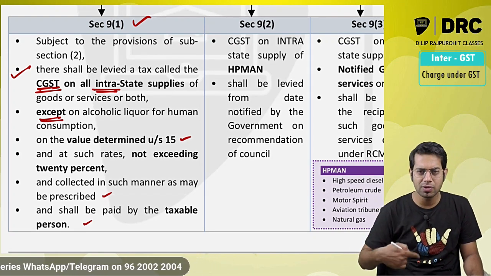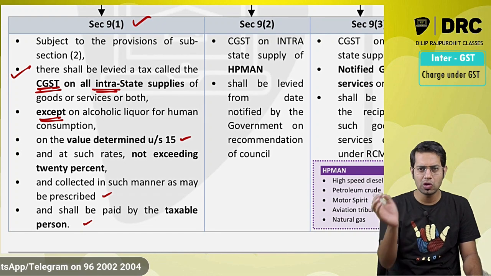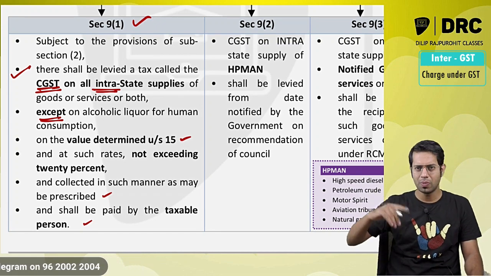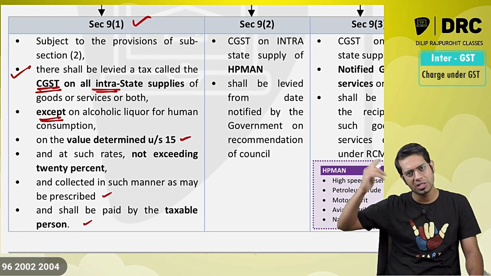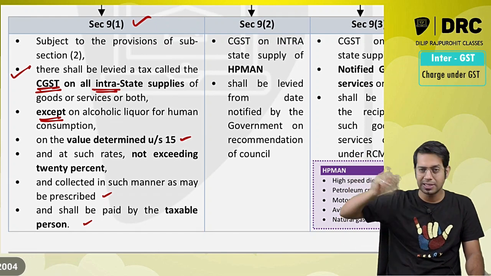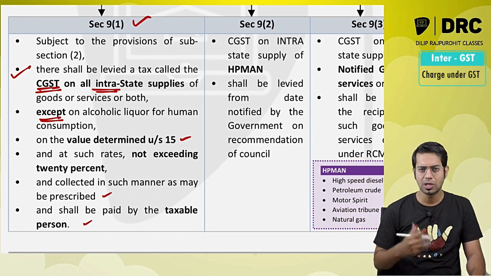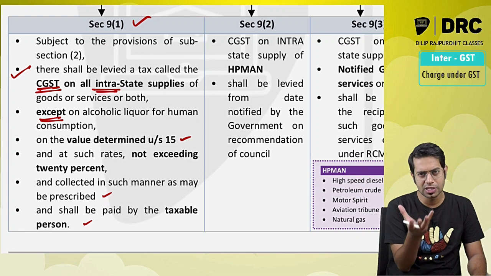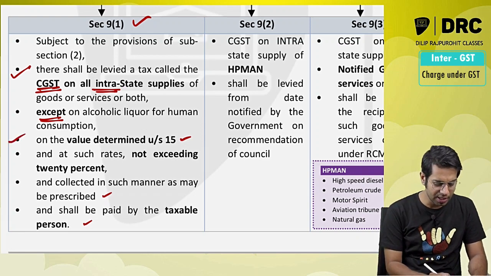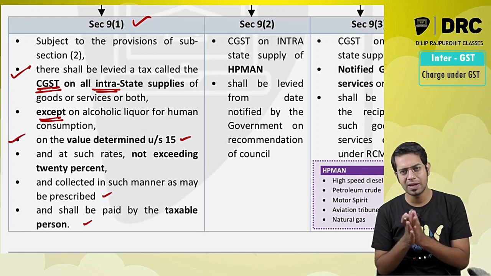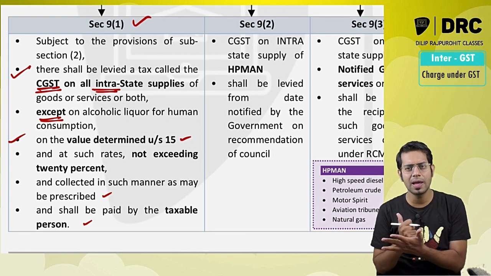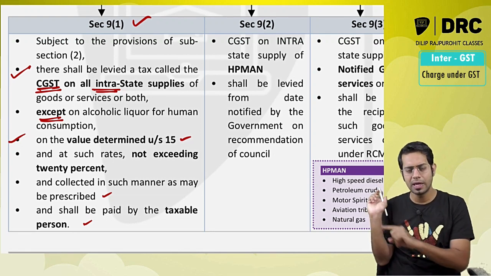Meaning, on all the different types of intrastate supply of goods or services which you make, you will have to pay me CGST, and obviously SGST is there, with respect to which the SGST Act will talk. Except on alcoholic liquor for human consumption. Though alcoholic liquor for human consumption is goods, you don't have to pay any GST on that. Sir, I will have to pay GST whenever I am making intrastate supply. On what value? On the value determined under section 15.